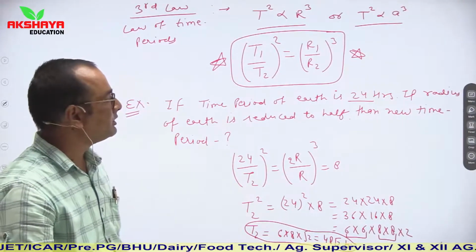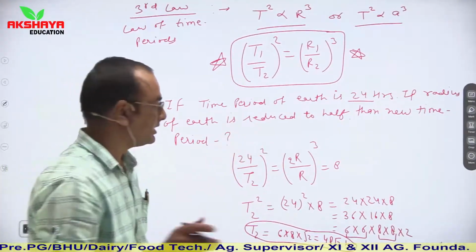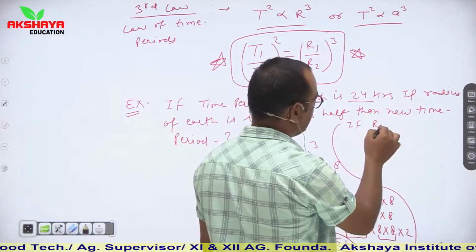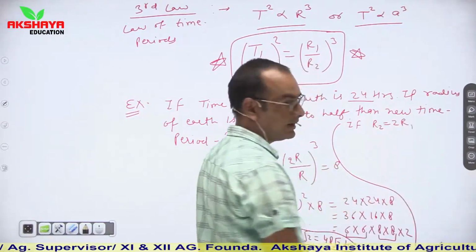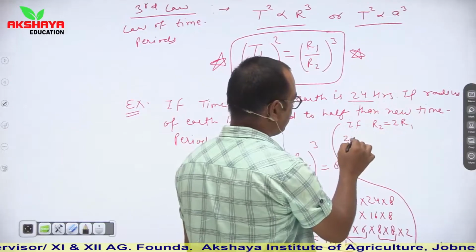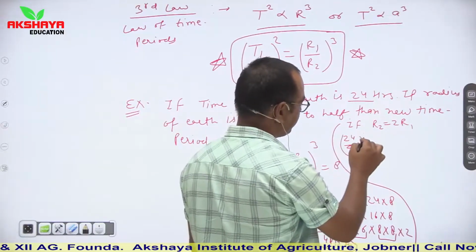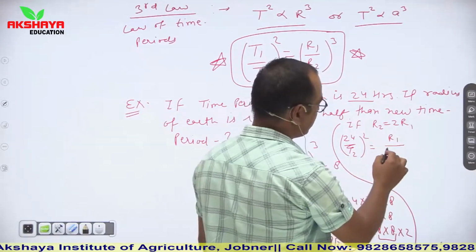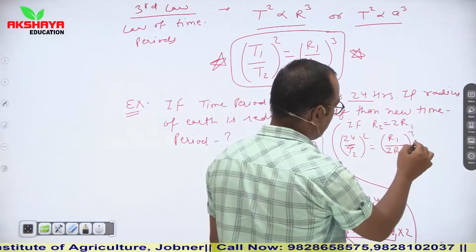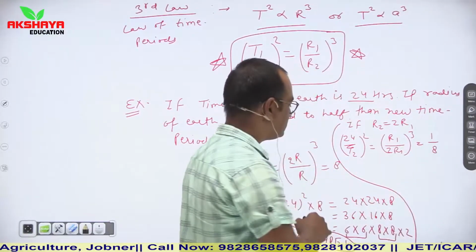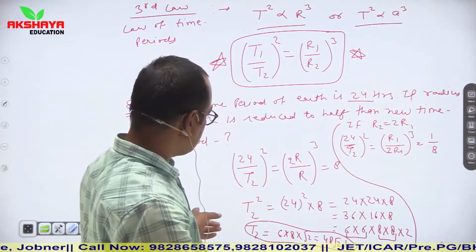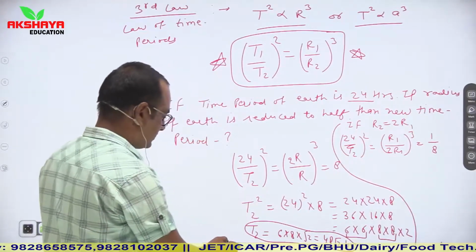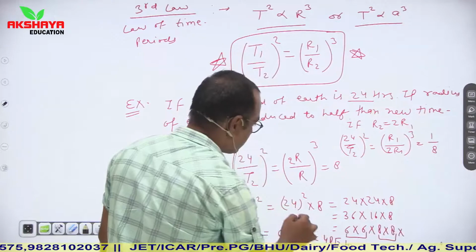Children, if I now say that the radius is doubled, that is R2 is equal to 2R1, then see what happens here. 24 upon T2 whole square is equal to R1 upon 2R1, whole power 3, or it is 1 by 8. So in this situation, is something wrong? Yes, we have made a wrong calculation.